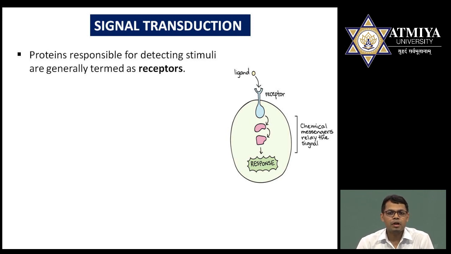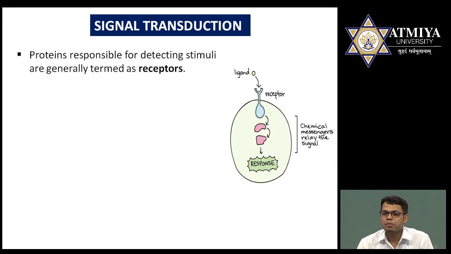At first, the signal molecule will bind to the receptor. The question is, what is a signal molecule? Signal molecules are basically primary messengers, which I have already explained. There are three types. They may be hydrophilic, they may be hydrophobic, or they may be gas. Those signal molecules which are hydrophilic are going to bind on the cell surface. It means the receptors are present on the cell surface. Those signal molecules which are hydrophobic as well as gases are able to diffuse through the membrane, and hence their receptors will be present either in the cytoplasm or on the nucleus. So cytoplasmic or nuclear receptors will be present.